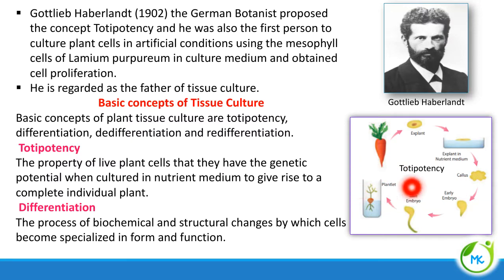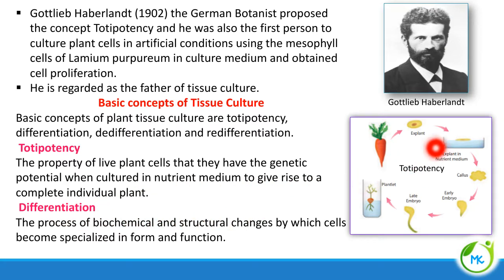This is a very unique property of plant cells. No other living organisms can be cultured like plant cells. Animal cells cannot be cultured like this. This is the very unique property of plants, totipotency.